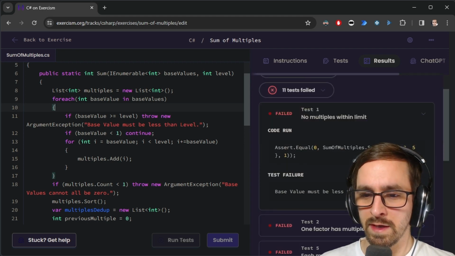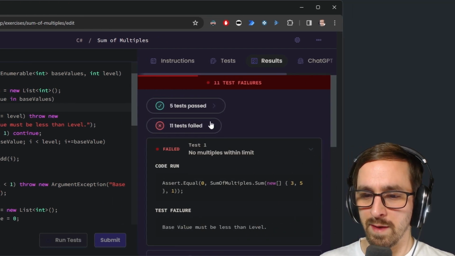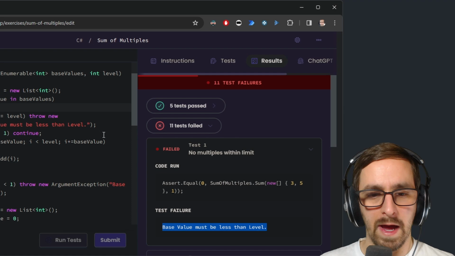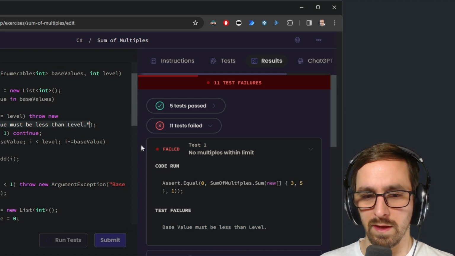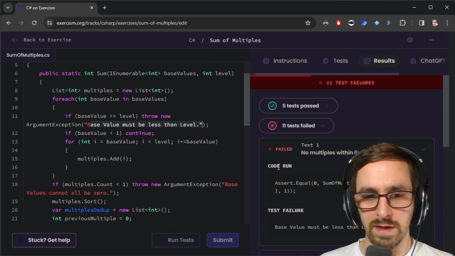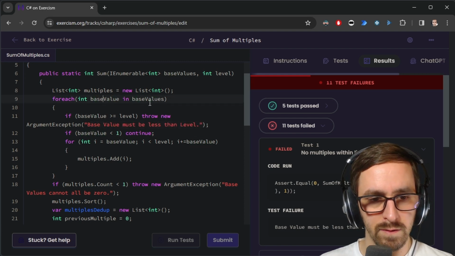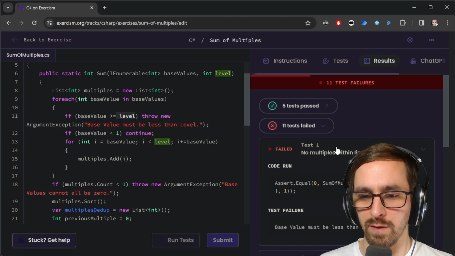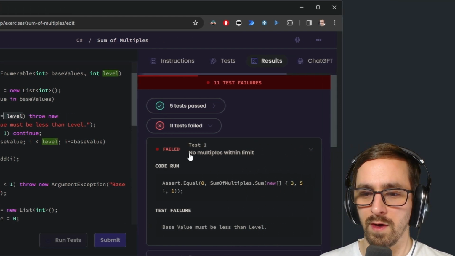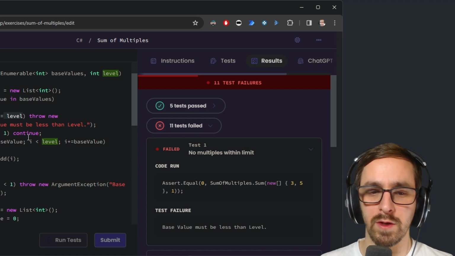And now let's run this, and it should succeed this time, if not actually pass all the tests. Okay, we passed some of them. Base value must be less than level. It's saying, okay, right. I'm saying base value must be less than level, which means that I determined that some base value in base values was greater than or equal to the value they passed in level. No multiples within limit. So I think what I'm supposed to do is just return an empty list, potentially.